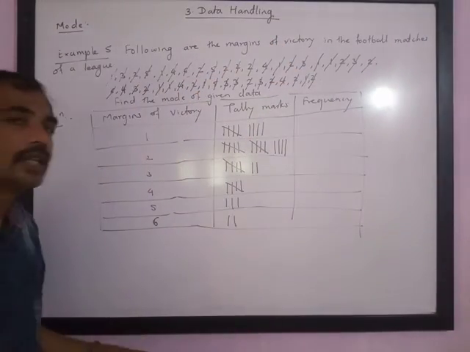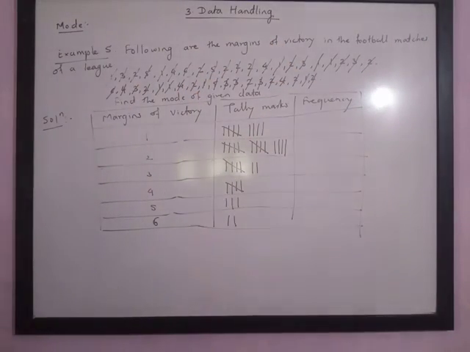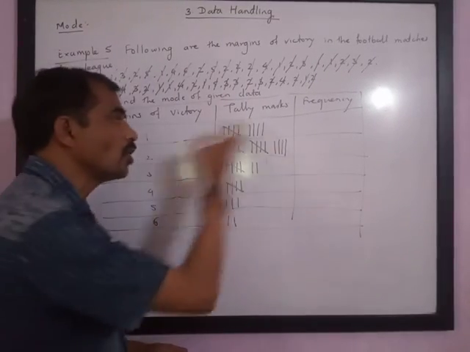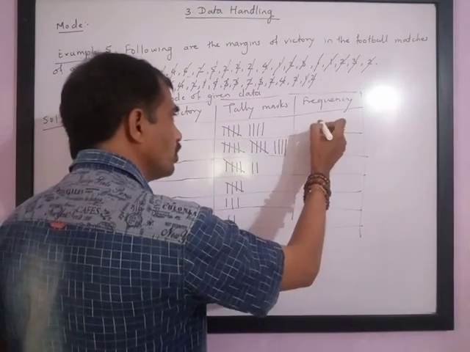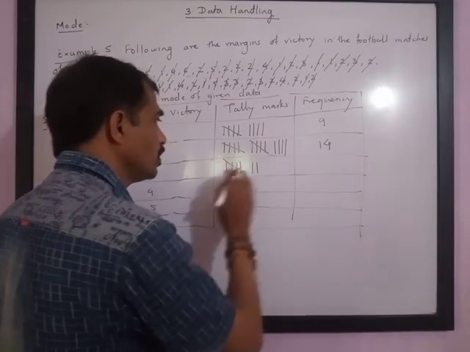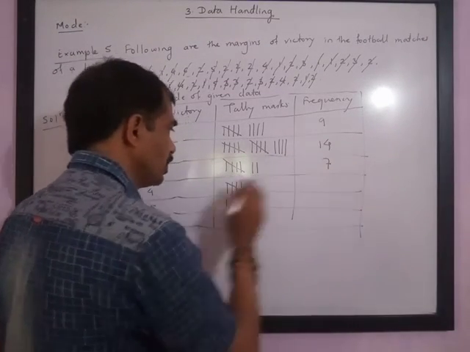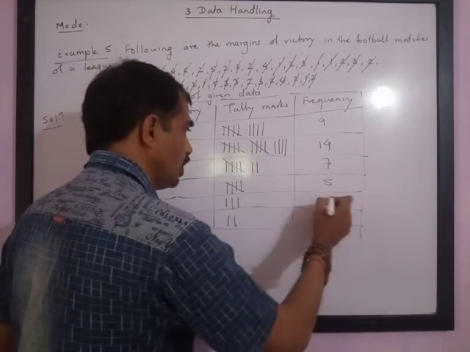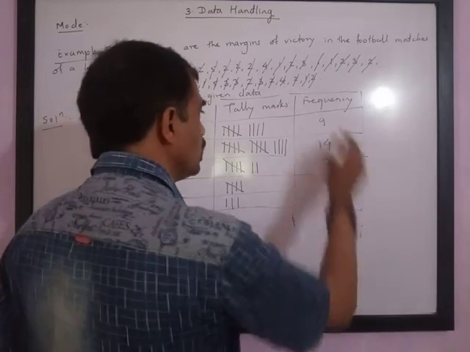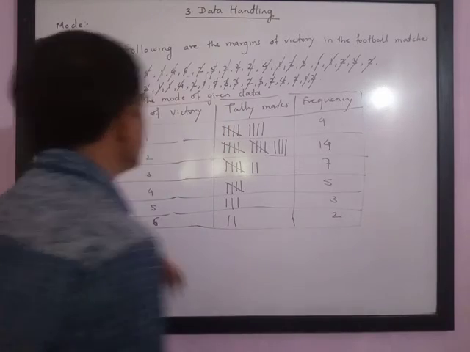So these are the tally marks. Let us count how many tally marks there are. 5 plus 4 is 9. 5 plus 5 is 10. 10 plus 4 is 14. 5 plus 2 is 7. 5, 3 and 2. Now the total of frequencies we can add, but we are asked to find the mode of the given information.